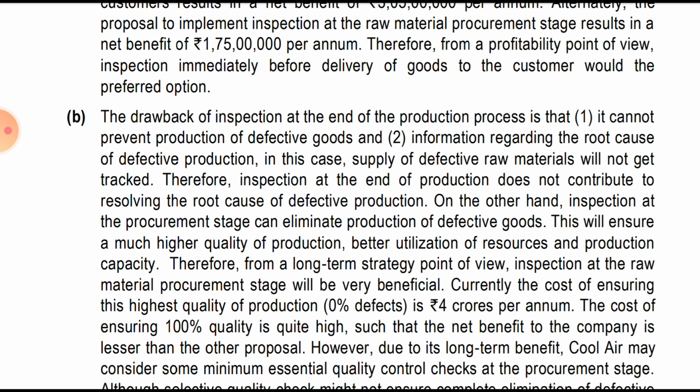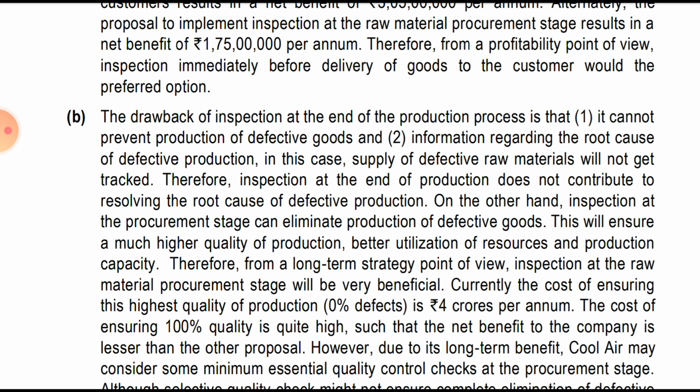The drawback of the inspection at the end of the process is that it cannot prevent the production of the defective goods. Then second, information regarding the root cause of the defective production. In this case, the supply of the defective raw material will not get tracked. Therefore, inspection at the end of the process does not contribute to resolving the root cause of the defective production.